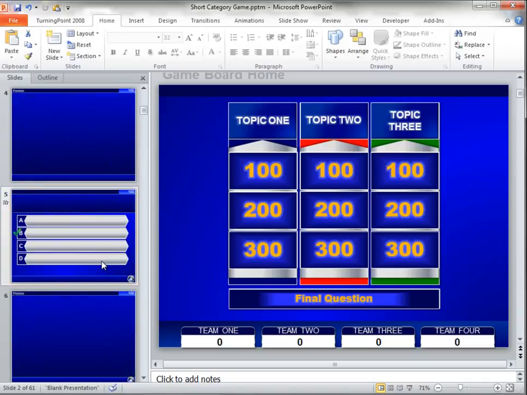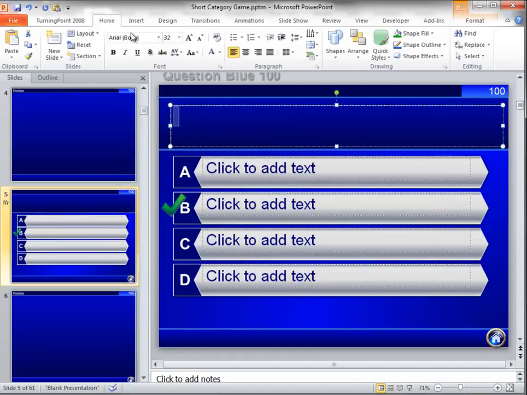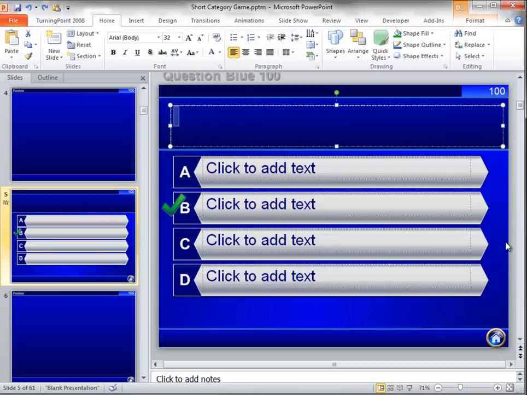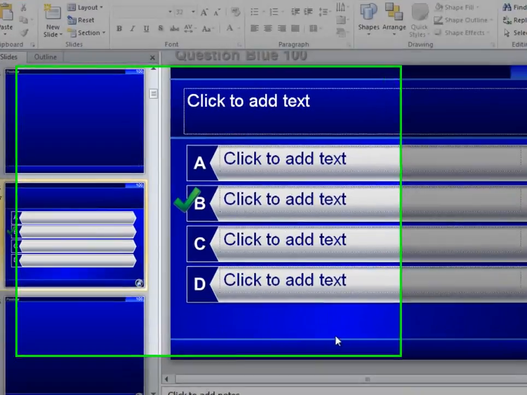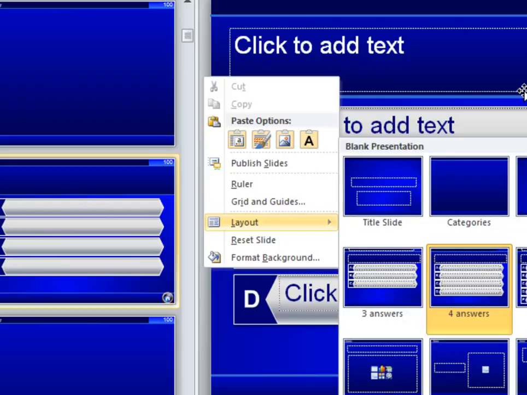So I'm going to advance through the PowerPoint presentation until I get the question for blue for 100. Now, I can go in here and just type or copy and paste my question. I'm just going to paste in a question. And actually, one thing I want to do first is, I know this is going to be a true and false question. So before I type in my question, I'm going to right-click anywhere in the open space, in the gray here, and click on layout.